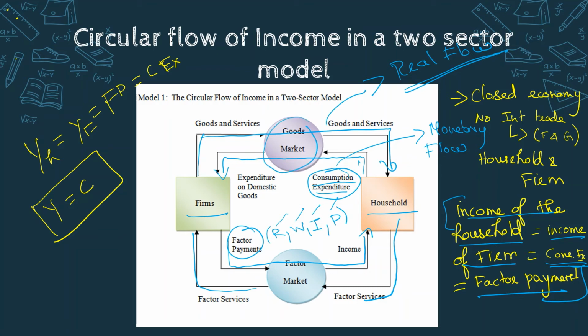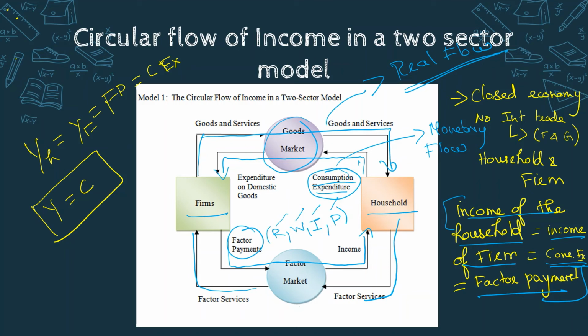So goods market, because it only involves goods and services transactions and the consumption expenditure, and this is known as factor market because factors flow from household to the firm, and the factor payments flow from firm to the household. This is the circular flow of income in a two sector model, only considering two sectors, households and firms.